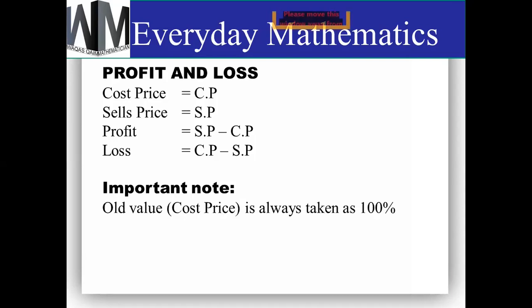Okay, now one important note: the old value is always taken as 100%. So in this topic, the cost price is the old value. But always remember that whatever the old value is, we take it as 100%. Right, everyone?